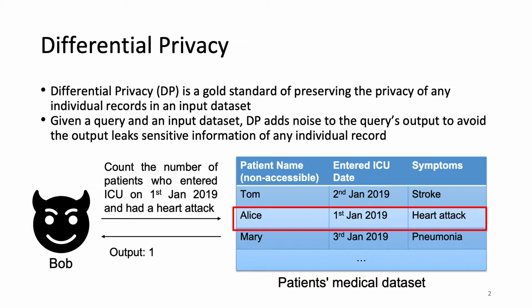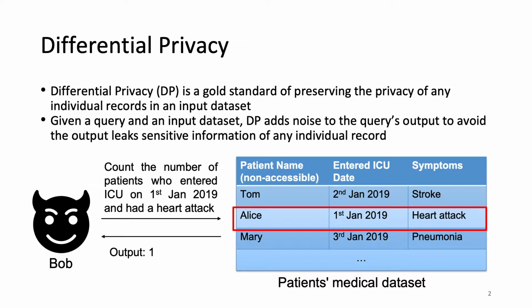Let's take a look at the following example. Suppose Bob is a medical researcher in a hospital, and he can query the hospital's patient's medical dataset. Here we assume that patient's medical records are anonymized, and Bob cannot directly access the information of any individual medical data record. He can only obtain the aggregated information of the medical dataset.